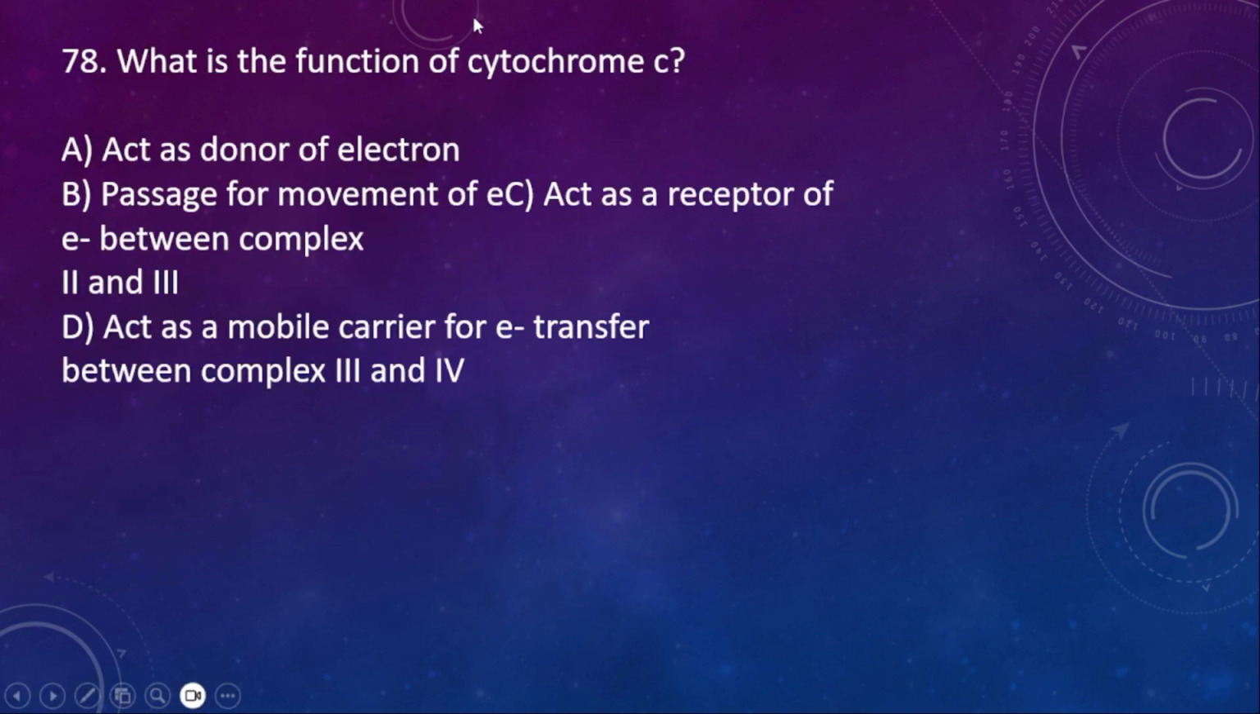Next question is 78. What is the function of cytochrome C? A. Act as donor of electron. B. Passages for movement of electron. C. Act as receptor of electron between complexes 1 and 3. D. Act as a mobile carrier for electron transfer. So here, between complex 3 and then 4. So here the right option is option D.